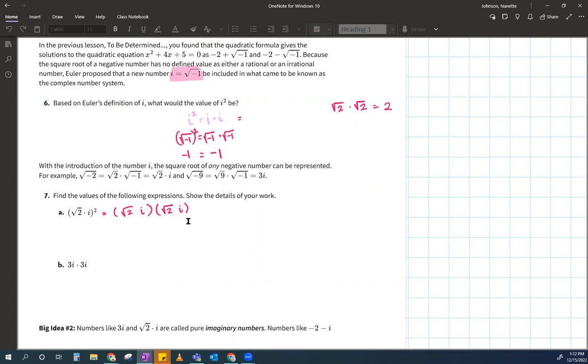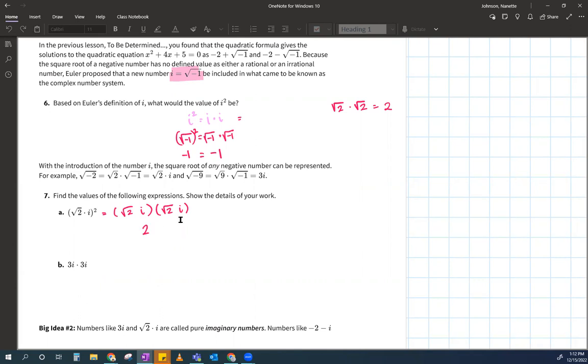So when I multiply these two together, I'm going to multiply the root 2 times root 2. What's root 2 times root 2? Good. It's root 4, which is equal to 2, correct? It's root 4, not 4. It's not equal to 4. It's root 4, which is equal to 2. So I'm going to write 2.